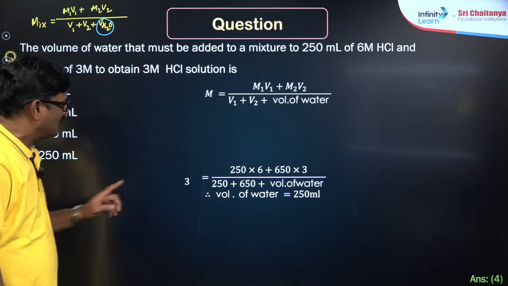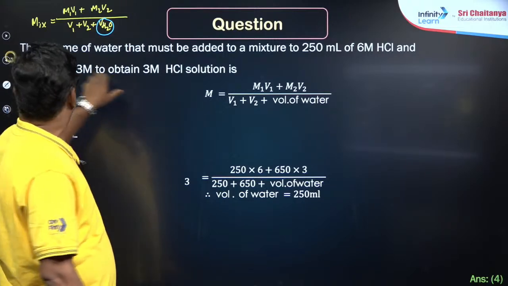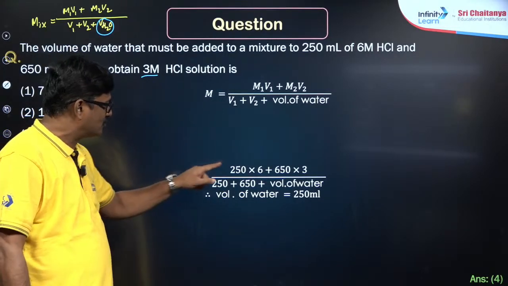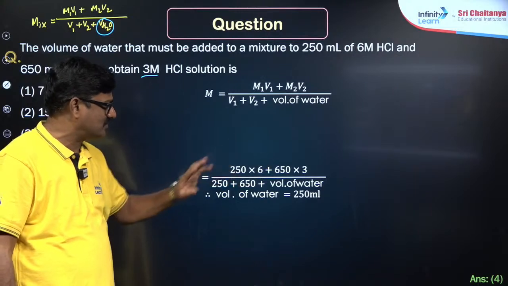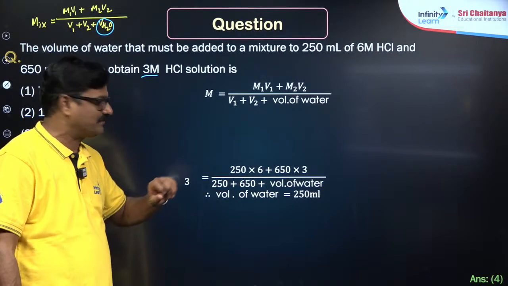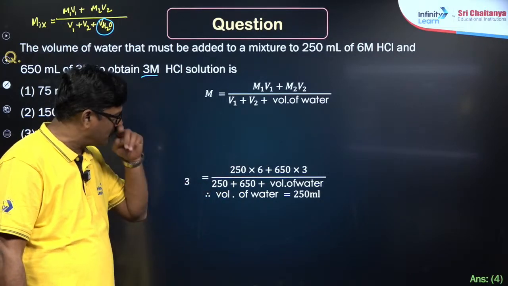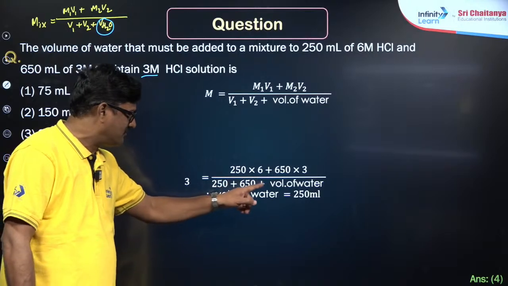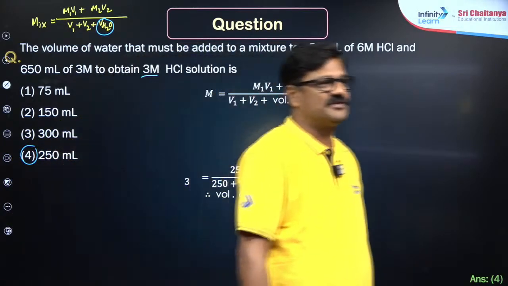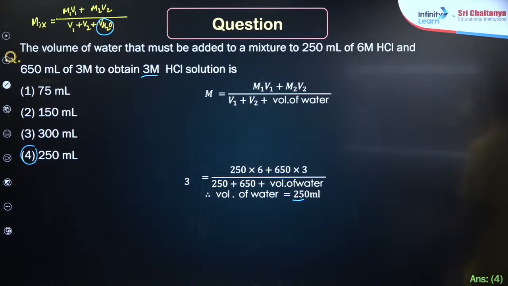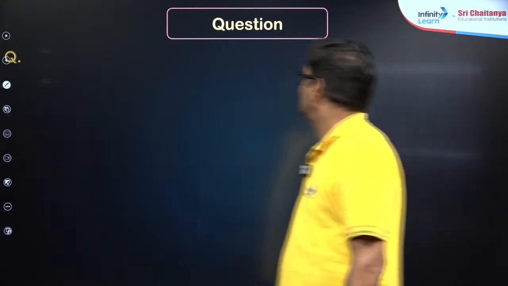Now you can see here, molarity is given, total 3 molar HCl. 250 into 6 plus 650 into 3, 250 ml of molarity 6 and 650 ml of molarity 3, upon 250 plus 650 plus volume of water. If you solve this, the volume of water is coming to be 250 milliliters. Vishal, you corrected it? That's correct.